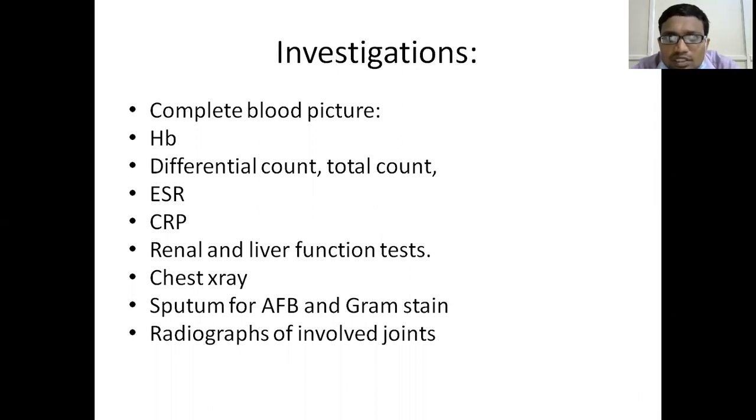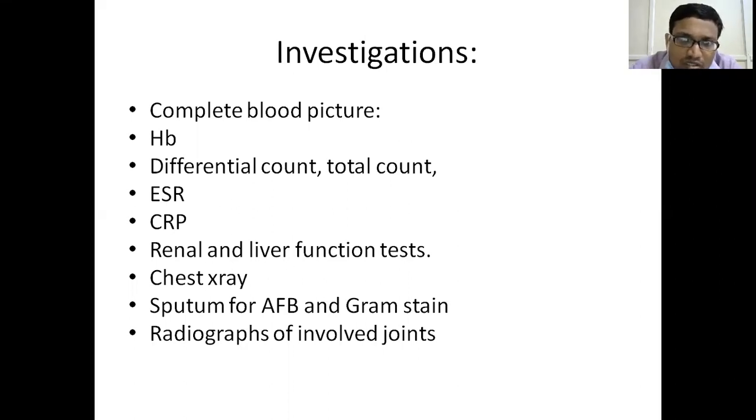Any chronic disease, anemia because of chronic disease, or sometimes because of iron deficiency, or sometimes because of other nutrient deficiencies, definitely because of loss of appetite, nutritional anemias can occur, or because of chronic disease, anemia of chronic disease can occur. That cannot clinch a diagnosis, but it will tell that it is a chronic inflammation that is going on in the body.